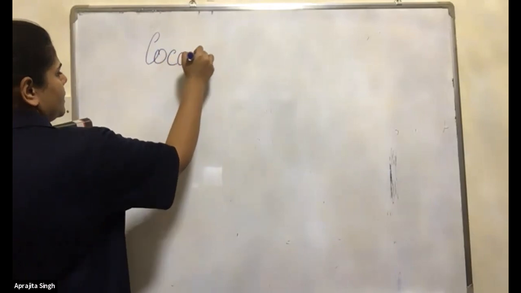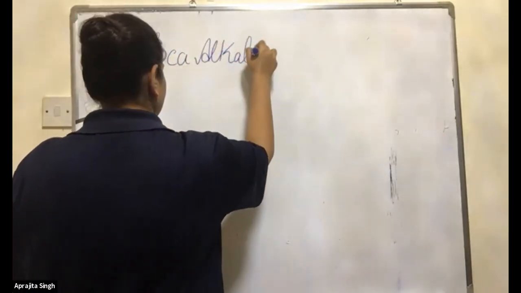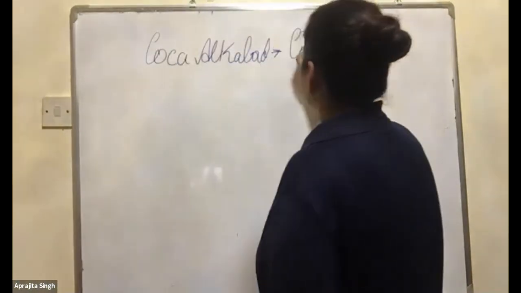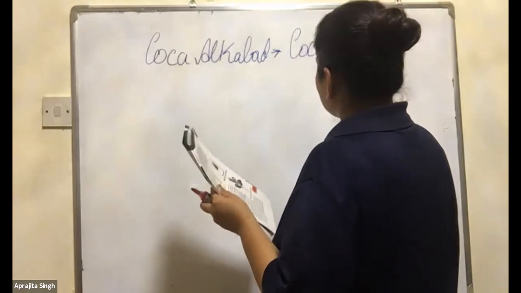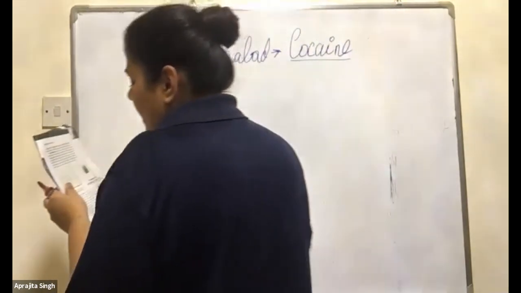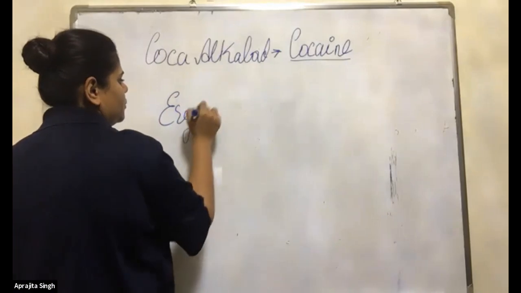Third, coca alkaloids, or we can say cocaine. The plant name is Erythroxylum coca.